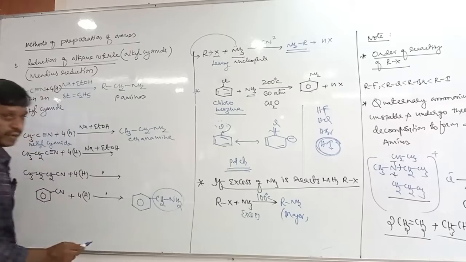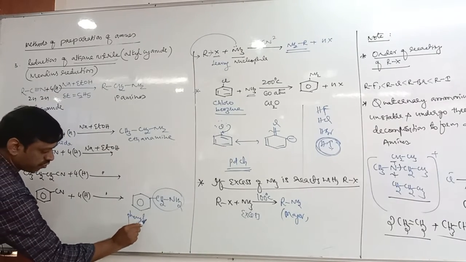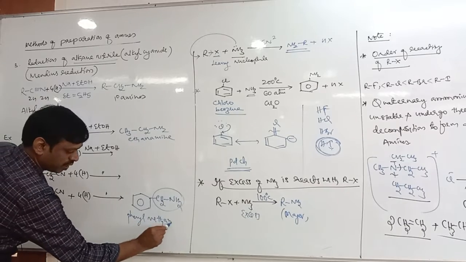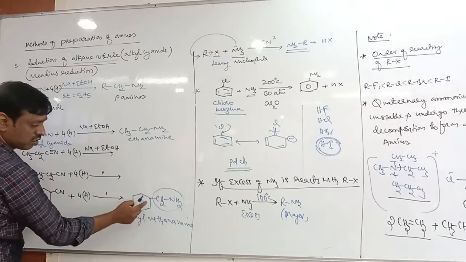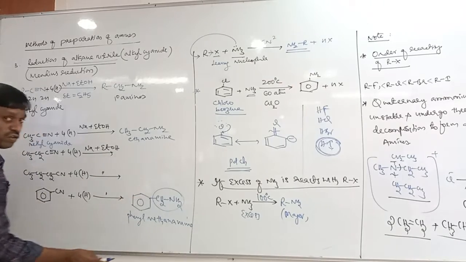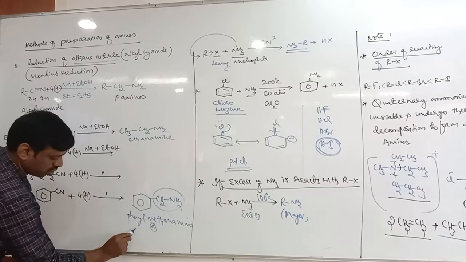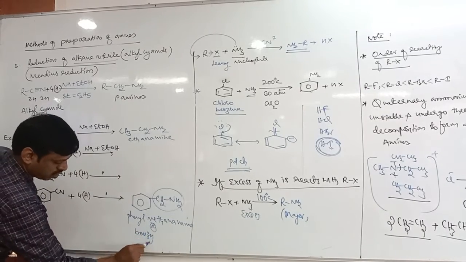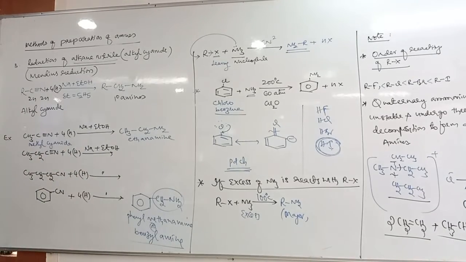This is methanamine, phenyl methanamine, no? Phenyl plus CH2 group is called benzyl. Benzyl amine, or you can also write benzylamine.